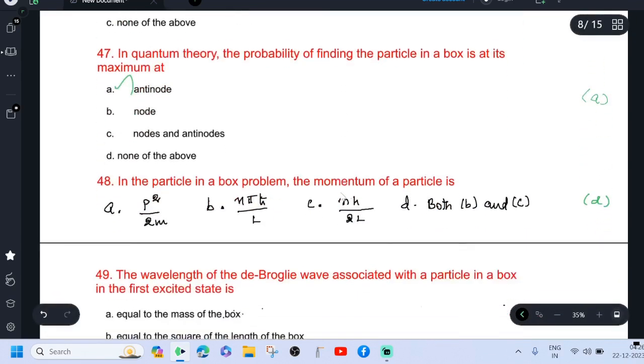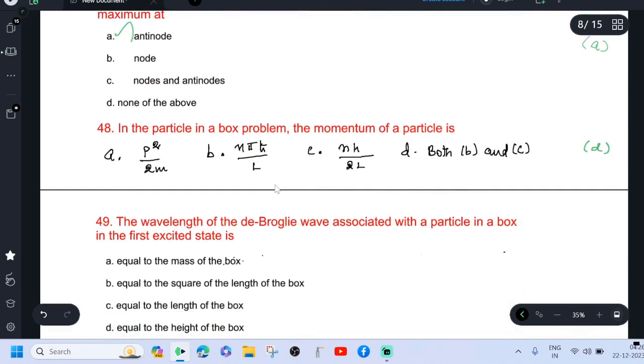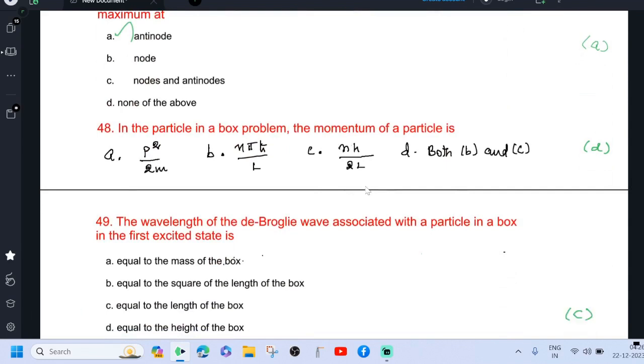In the particle in a box problem, the momentum of a particle is obtained as follows. E equal to n square pi square h cross square divided by 2m L square. But for a free particle, energy E equal to p square divided by 2m.